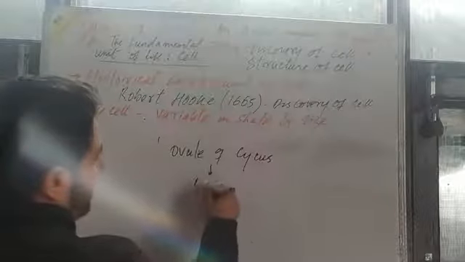Now, if we talk about many cells with examples, the ovule of cycas, the plant cycas, is the largest in size.